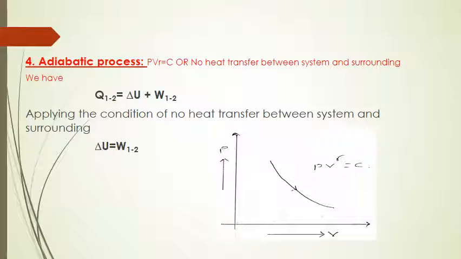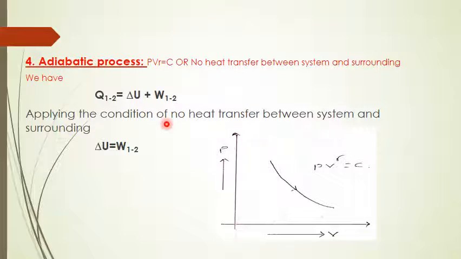Then the adiabatic process. The condition for an adiabatic process is PV to the power gamma is equal to constant. Another condition for an adiabatic process is that for adiabatic process there will not be any heat transfer between system and surrounding. But there can be a work transfer.